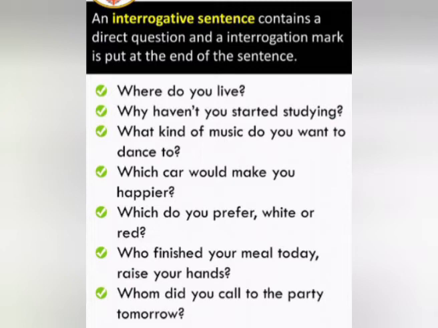Why haven't you started studying? What kind of music do you want to dance to? Which car would make you happier? Which do you prefer, white or red? Who finished your meal today? Raise your hands. And whom did you call to the party tomorrow?